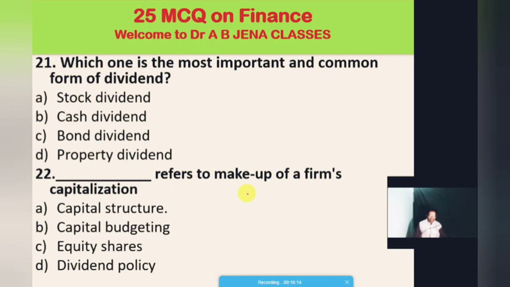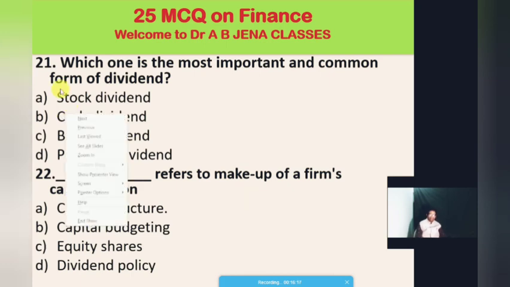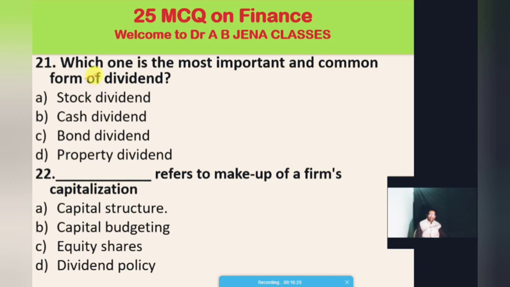Then the 21st MCQ. Which one is the most important and common form of dividend? Again, which one is the most important and common form of dividend? Option A, stock dividend. Option B, the cash dividend. Option C, the bond dividend. And D, the property dividend. The right option is A, stock dividend. Stock dividend is the most important and common form of dividend to the equity shareholders.